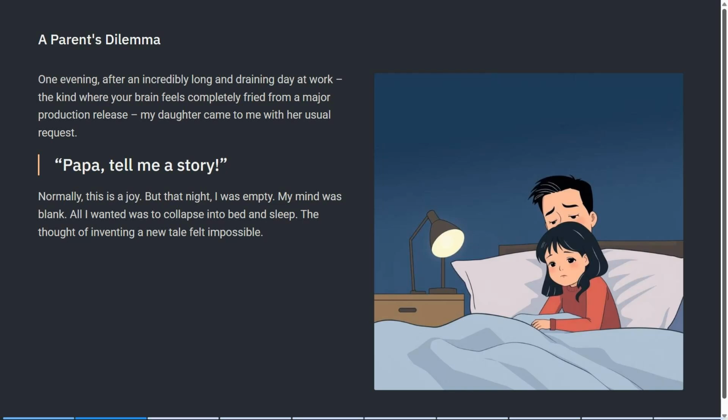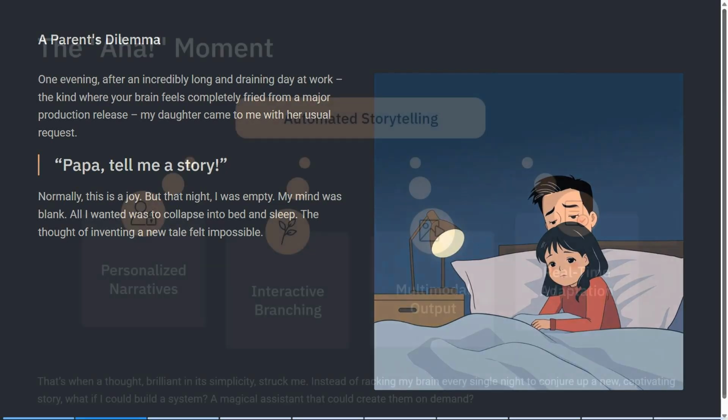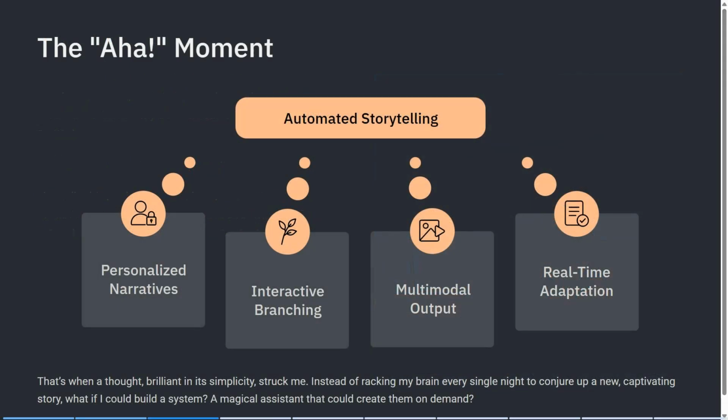At that moment, I had no idea what to say. I was tired, my mind was blank, and honestly, I just wanted to sleep. That's when a thought hit me. Instead of forcing myself to invent something new every night, why not build a system that could do it for me? This small parenting challenge became a spark for a much bigger idea.